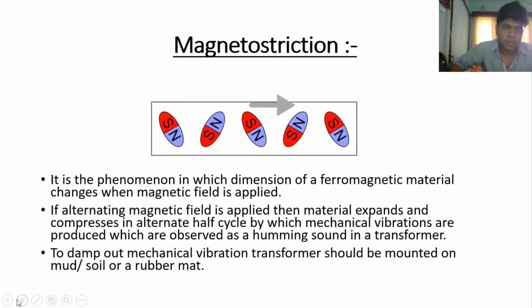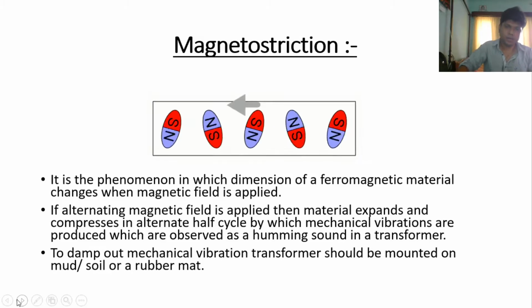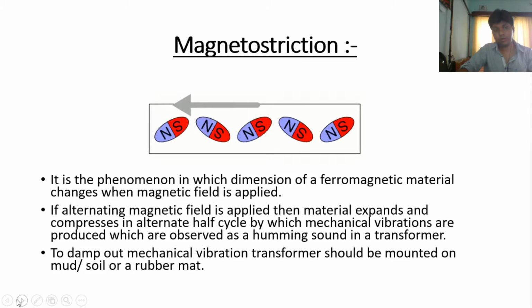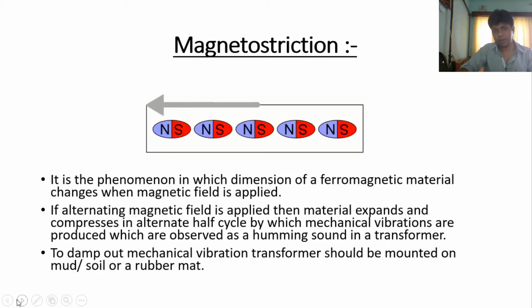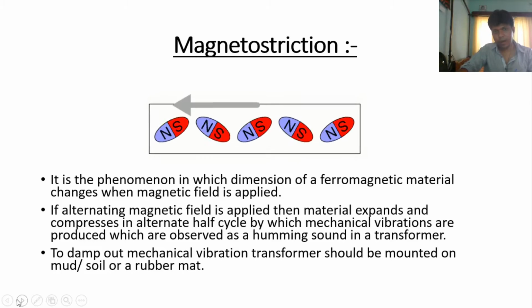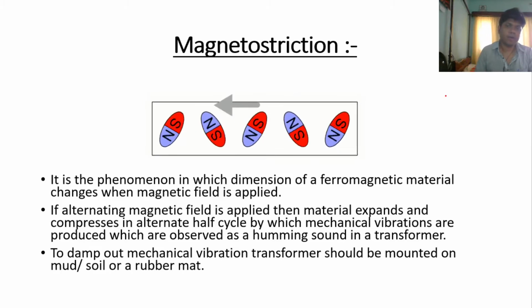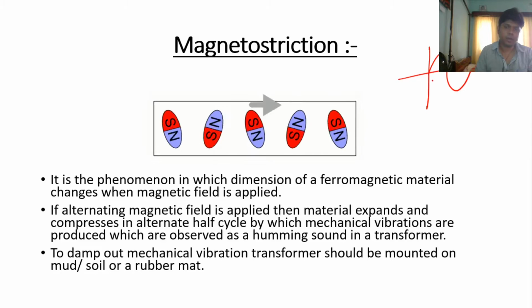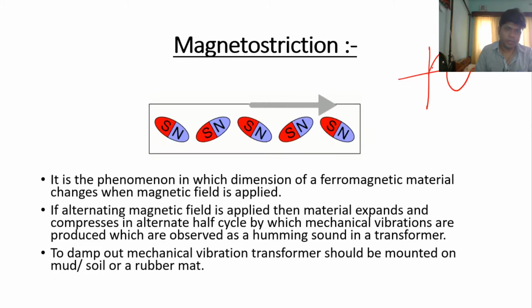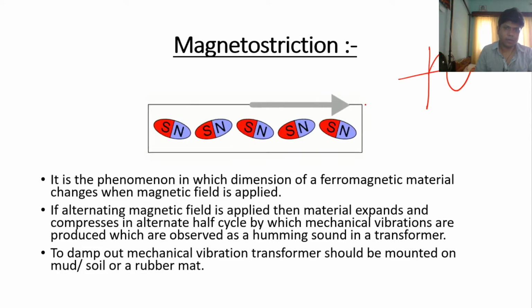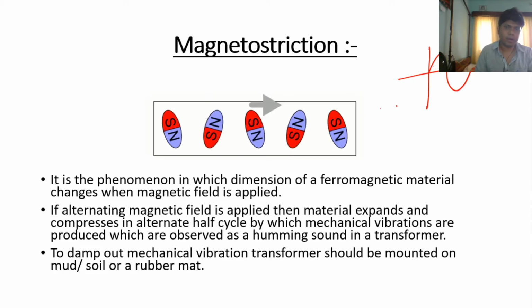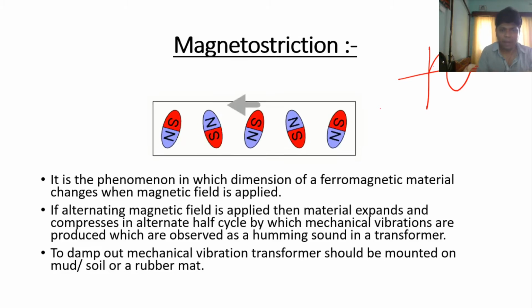Now next is magnetostriction. Magnetostriction is the phenomenon in which the dimensions of a ferromagnetic material change when a magnetic field is applied. Right. What happens when we apply an alternating magnetic field to the material? In each positive half cycle the material will expand, and in each negative half cycle the material will be compressed.